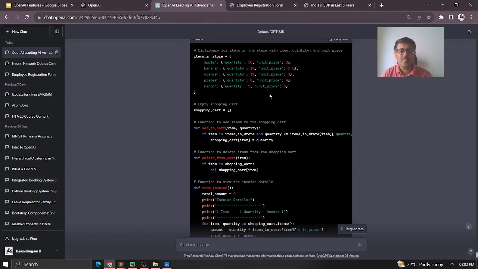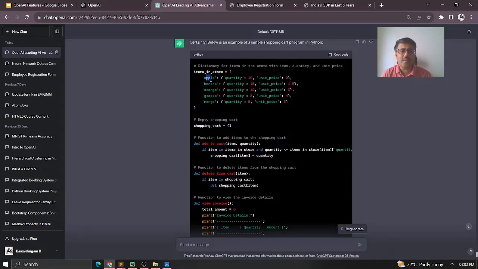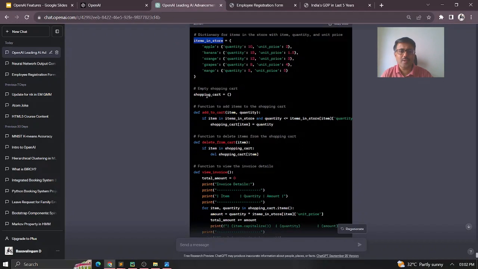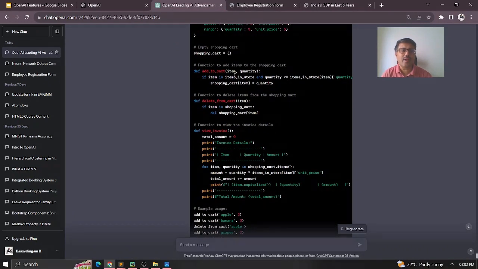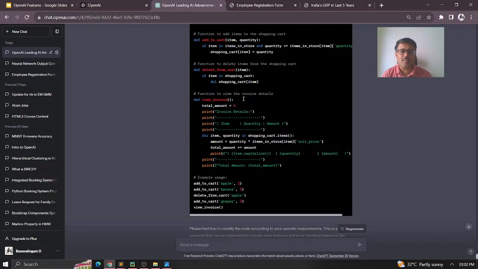It gives me a couple of items like apple, banana, orange, and the quantities it has taken, and the unit price of each, because that's what I asked for in the store items, so it automatically creates it here. And then my shopping cart, which I'm declaring empty, and I'm creating a function so that items can be added. Not only that, it checks that if the item quantity is more than the available quantity, those checks and balances are also in place.